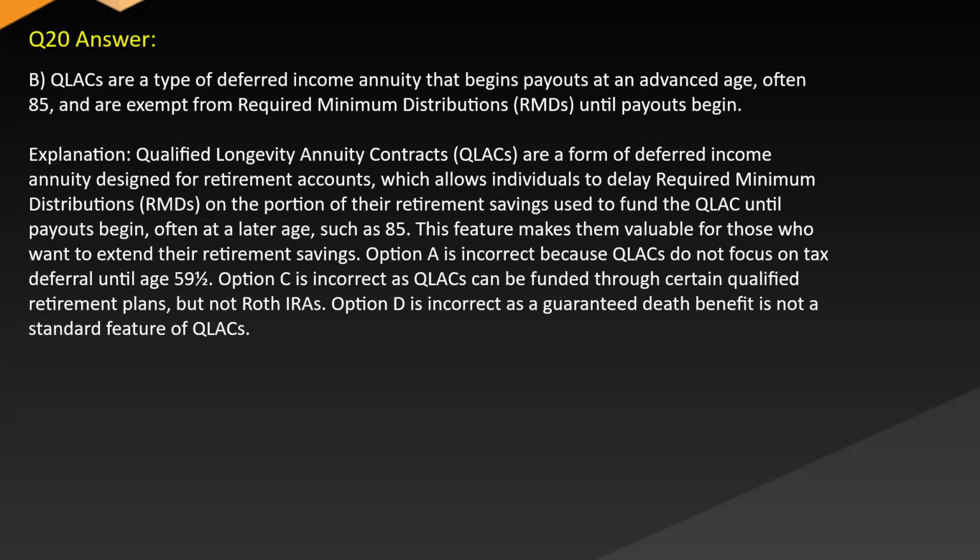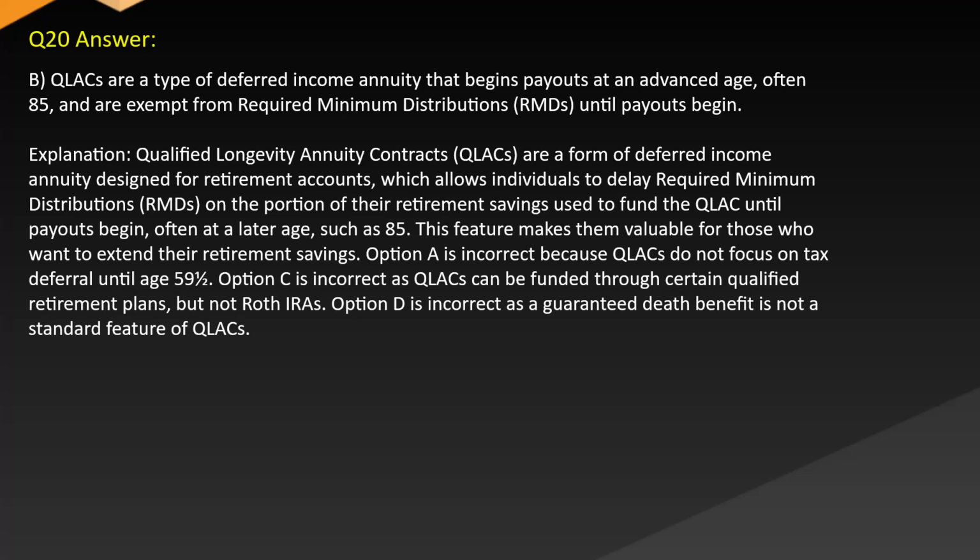Explanation: qualified longevity annuity contracts (QLACs) are a form of deferred income annuity designed for retirement accounts, which allows individuals to delay required minimum distributions (RMDs) on the portion of their retirement savings used to fund the QLAC until payouts begin, often at a later age, such as 85. This feature makes them valuable for those who want to extend their retirement savings.